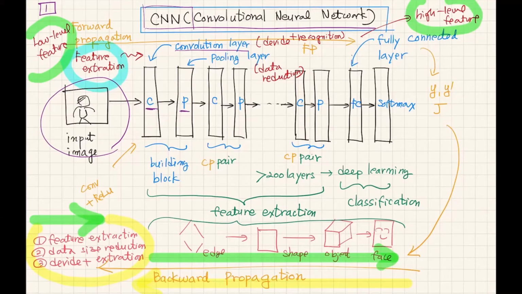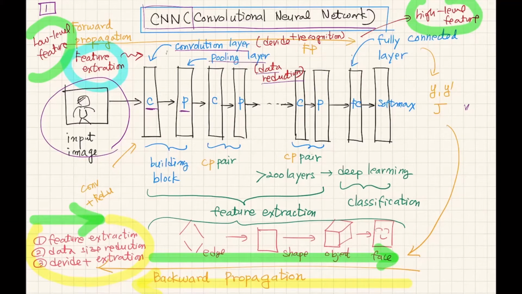Usually, the pooling layer's function is to achieve data reduction, because eventually, if you want to classify the images, the output will be simple vectors. So it has to go through the data reduction process, and the pooling layer is doing that function.